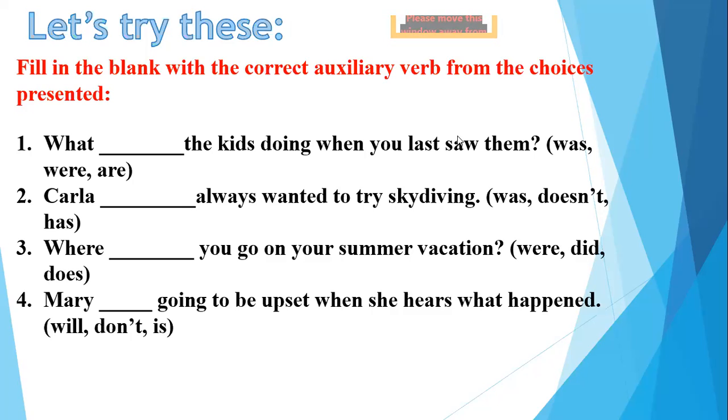Okay, Tabassum Fatma, can you tell me the second one? Clara dash always wanted to try skydiving. Clara was always wanted? Clara doesn't always wanted. Yeah, Clara has always wanted. Yes, Tabassum, thank you. Clara has always wanted. Or Carla, I think it's, yeah, Carla has always wanted. Okay.